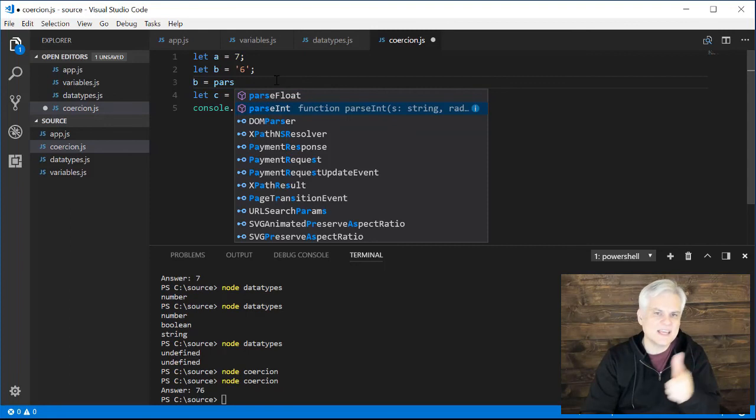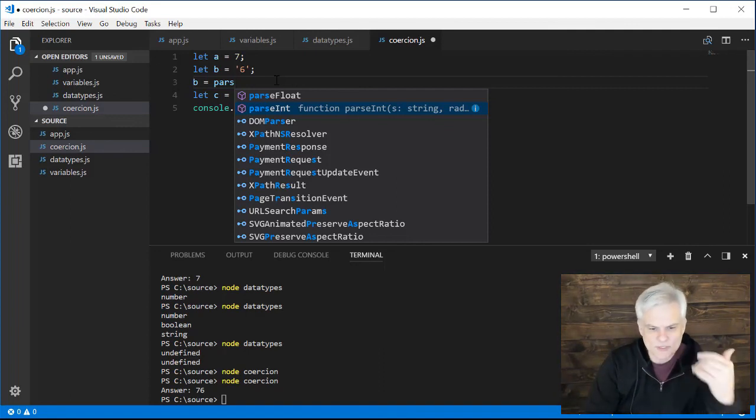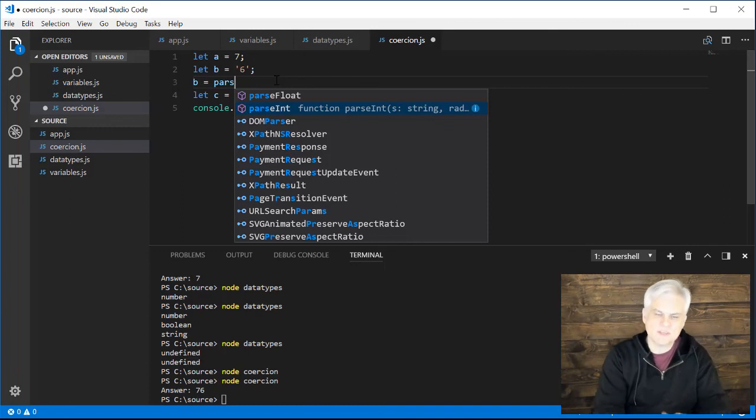But in this case, the string that I want to use, I know that it will only be a value without any decimal point. So I want to use the parseInt. Now what I can do is just use the space bar or the opening parenthesis, whatever the next logical character is, to do what's called code completion, so I don't have to type everything else.